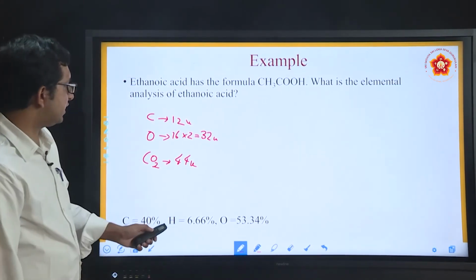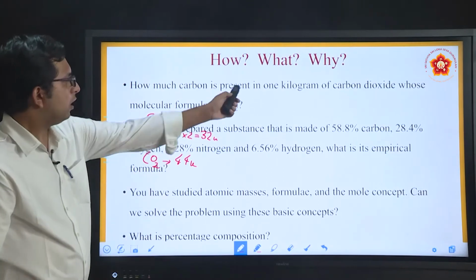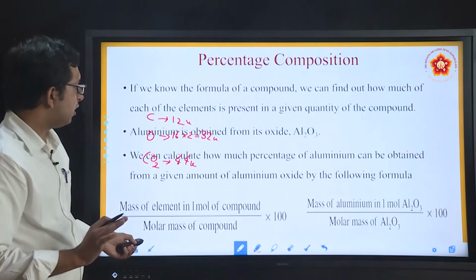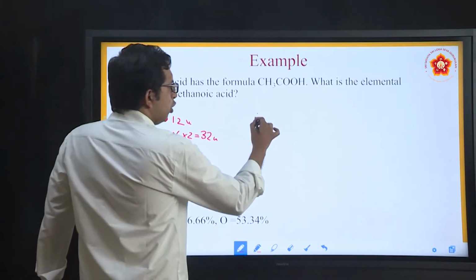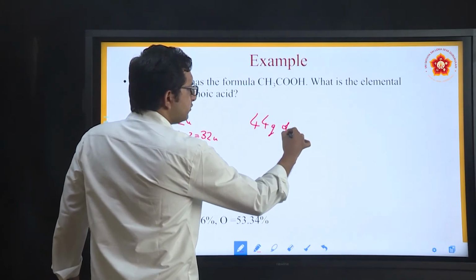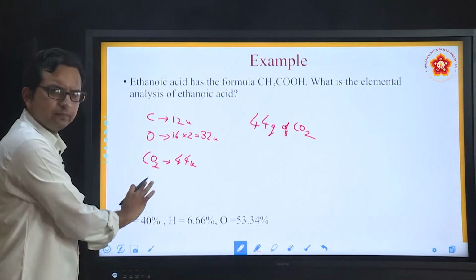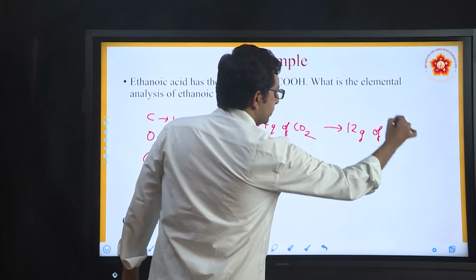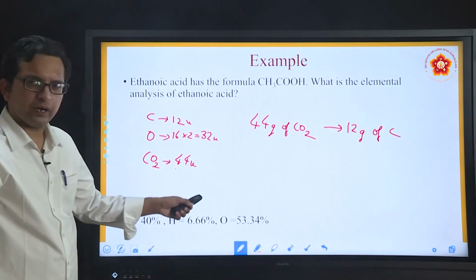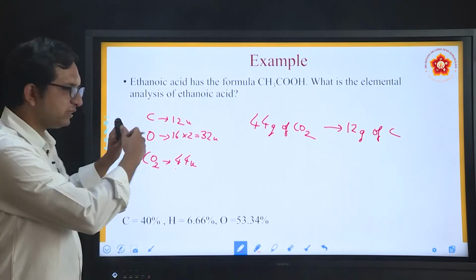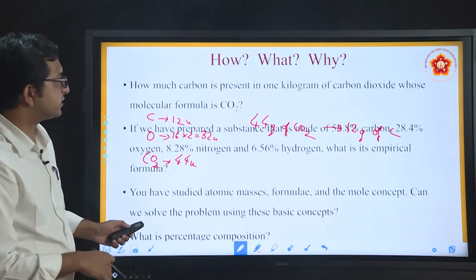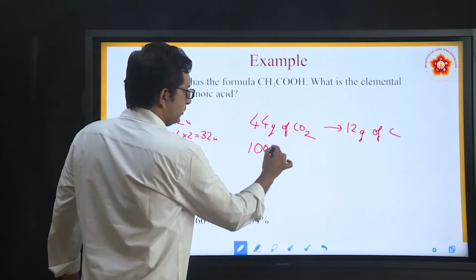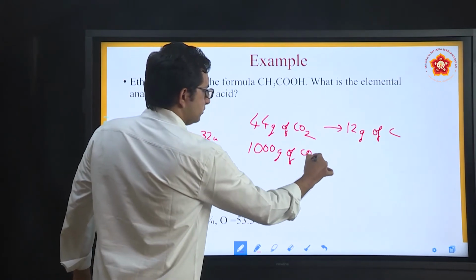Now what we understand here is, if I go back to this part, how much carbon is present in 1 kilogram of carbon dioxide is what they are asking. I can understand by this calculation that in 44 gram of CO2, which I am actually seeing here, I actually have 12 gram of carbon. In 44 gram, 12 gram of carbon is present. This is our basic knowledge which we have. What they are asking is how much carbon is present in 1 kilogram of carbon dioxide. What do you mean by 1 kilogram? It's nothing but 1000 gram of CO2.